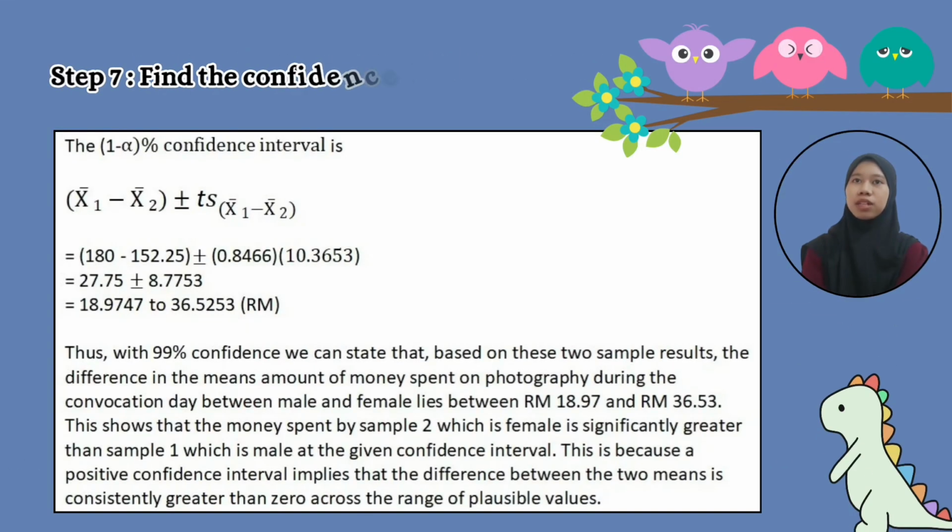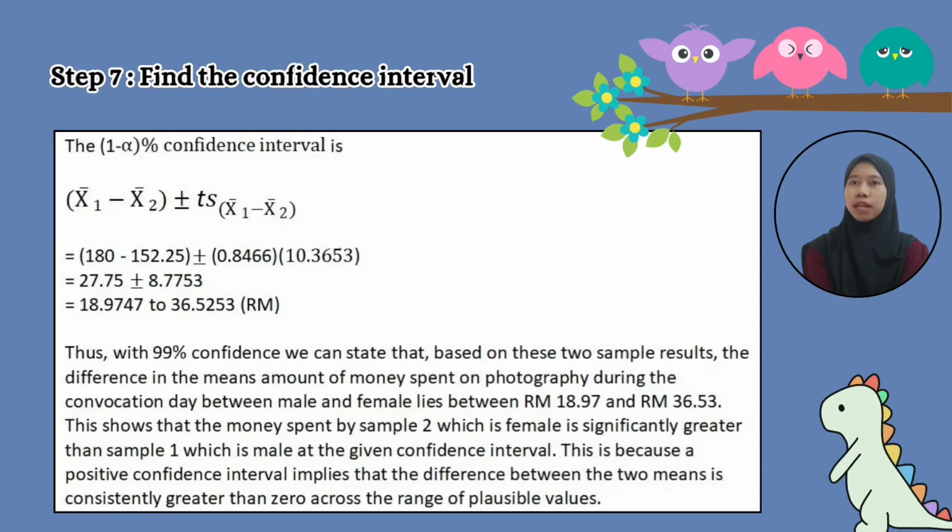And then the last step is to find the confidence interval. The alpha value is 0.01 since our confidence is 99%. By substituting into the formula, mean 1 minus mean 2 plus or minus the value times the estimator of standard deviation, we get 18.9747 to 36.5253. Thus, with 99% confidence, we can state that based on the two sample results, the difference in the mean amount of money spent on photography during the convocation day between the male and female lies between RM 18.97 and RM 36.53.